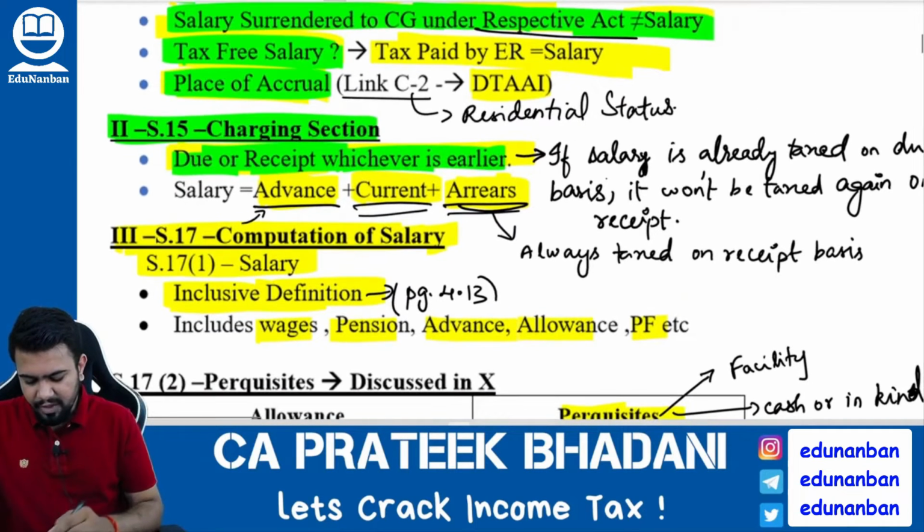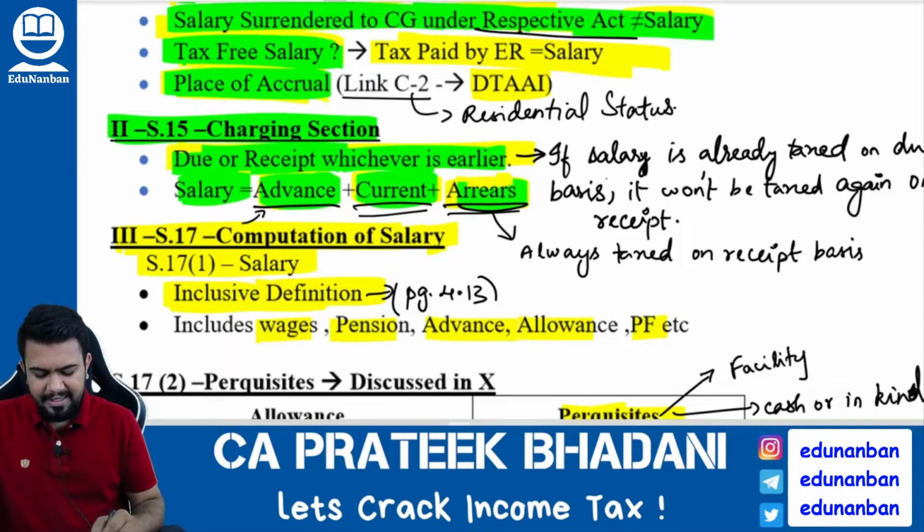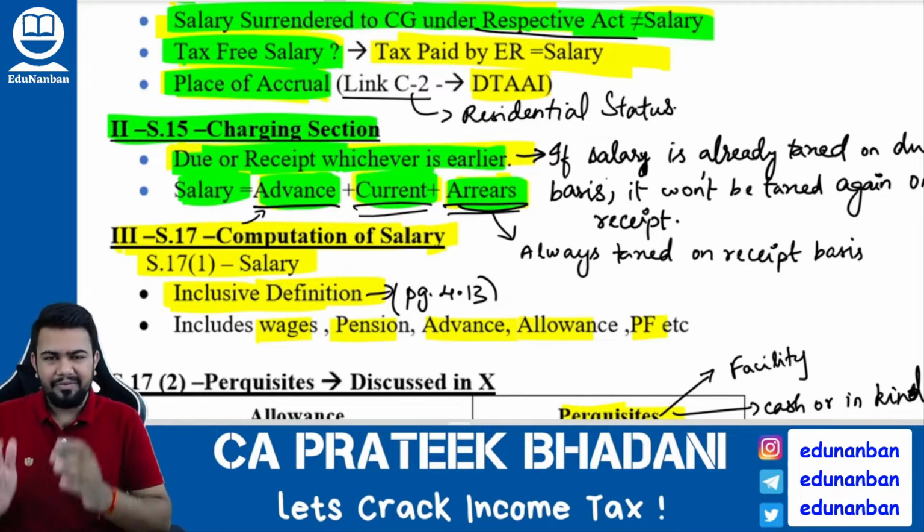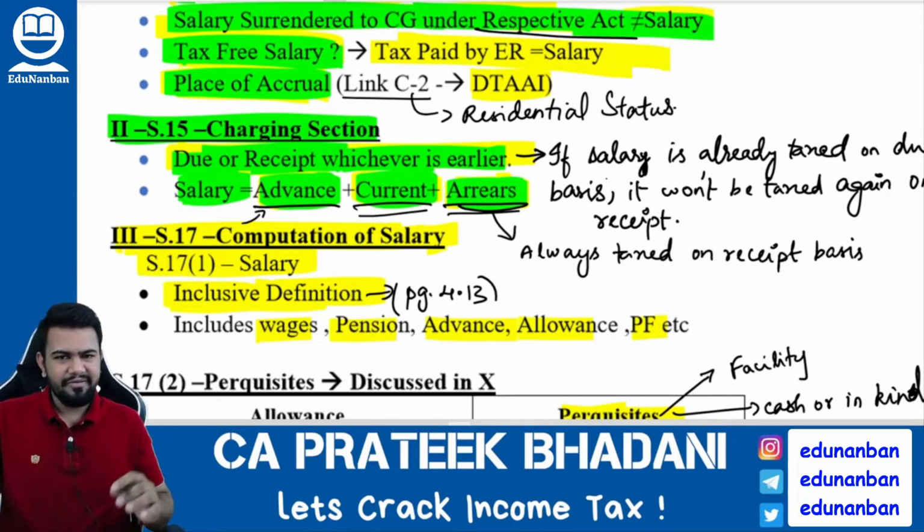Next, what is salary? Salary is nothing but the advance salary plus current salary plus arrears of salary. Advance salary, current salary, arrears of salary. All the three put together will be called salary.